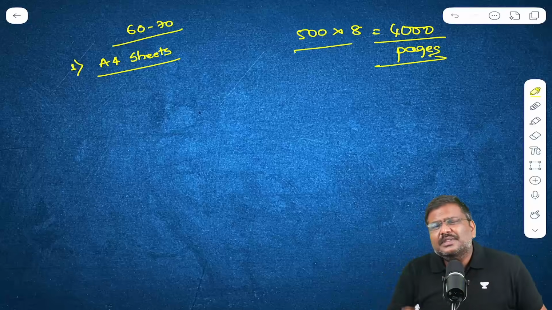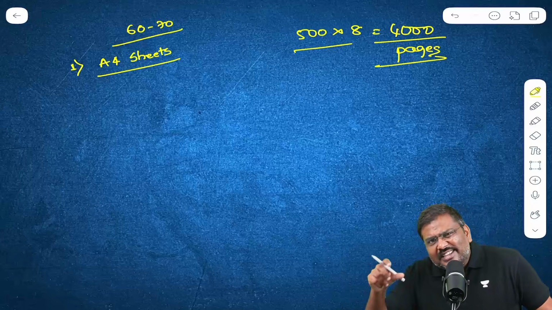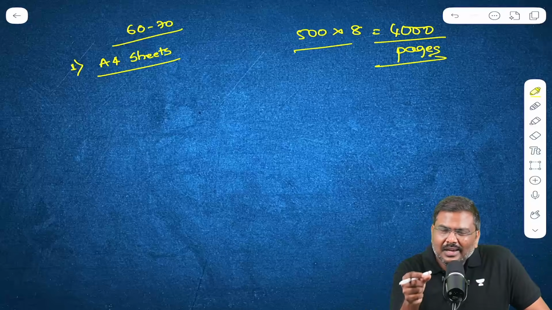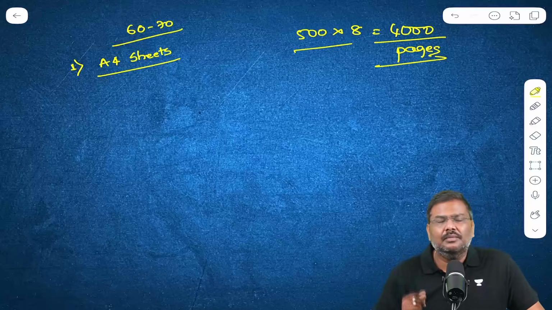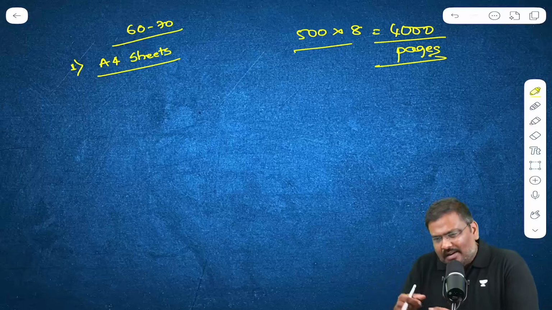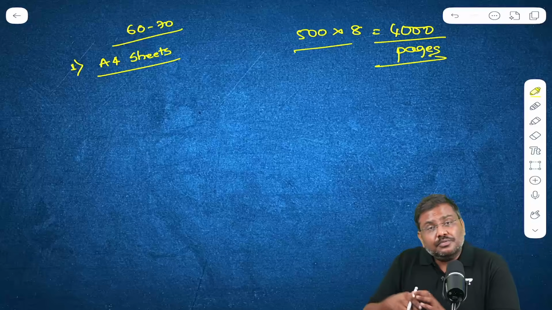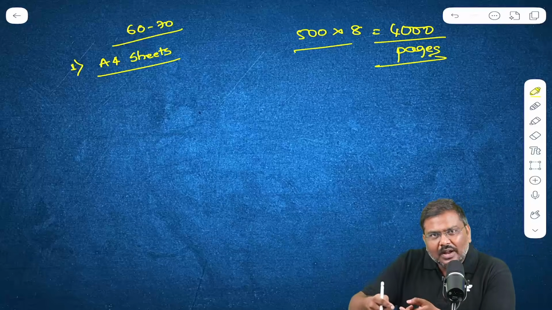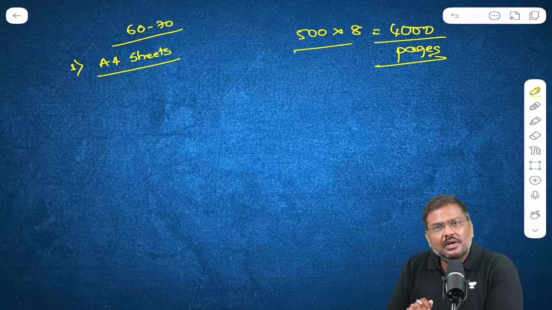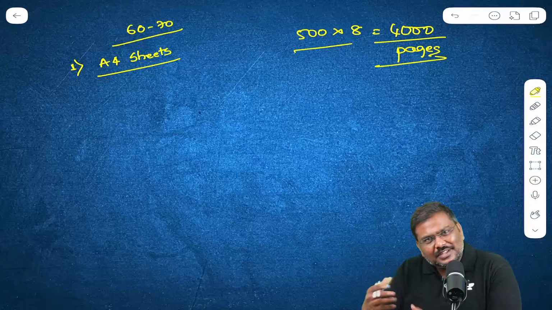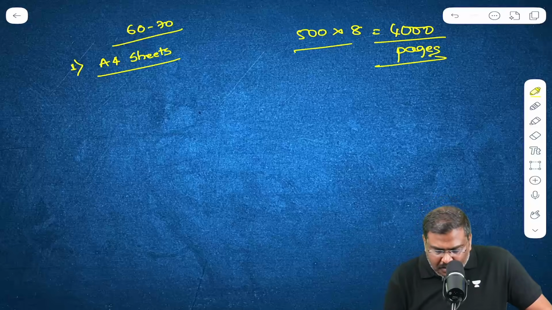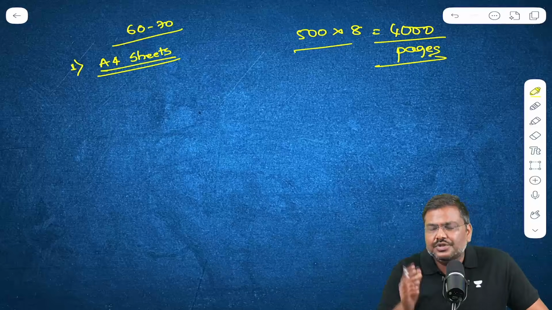And a lot of you will ask me, sir, why in A4 sheets? Can I write it in a book? Yes, you can write it in a book. But the problem is, when you write in a book, a limited number of pages are there in the book. Even if you have spiral, a limited number of pages are there. The problem is, what if you run out of the pages? Again, you'll have to either purchase one more book, or remove the spiral, add pages, and again add the spiral like this. Rather than that, my suggestion, write it in A4 sheets.